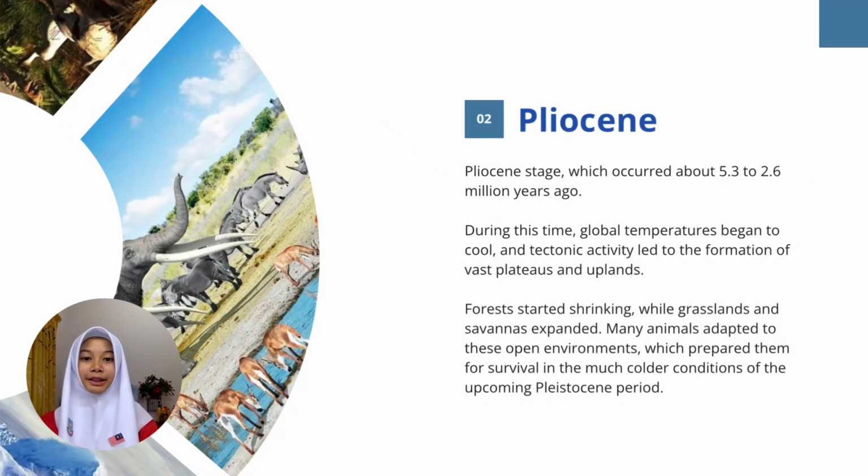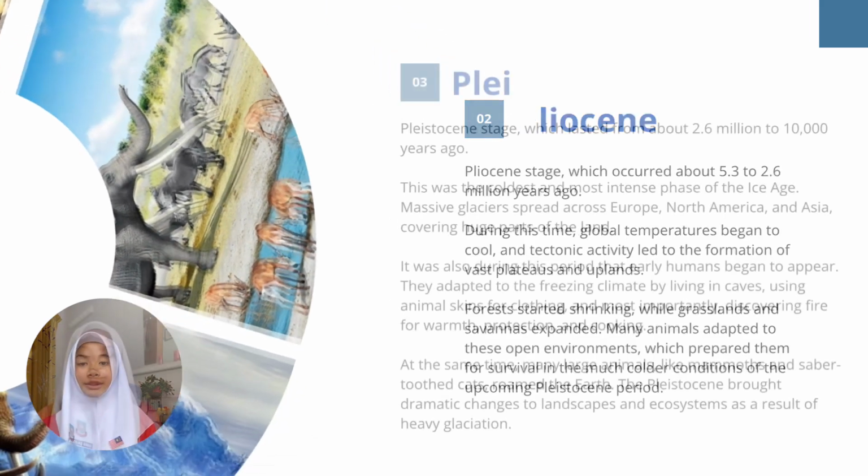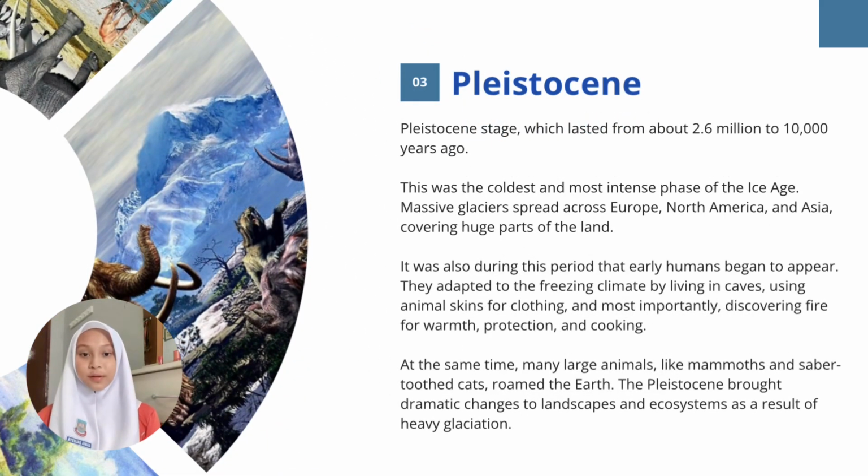Next, the Pliocene stage, which occurred about 5.3 to 2.6 million years ago. During this time, global temperatures began to cool, and tectonic activity led to the formation of vast plateaus and uplands. Forests started shrinking, while grasslands and savannas expanded. Many animals adapted to this open environment, which prepared them for survival in the much colder conditions of the upcoming Pleistocene period. Then we move on to the Pleistocene stage.